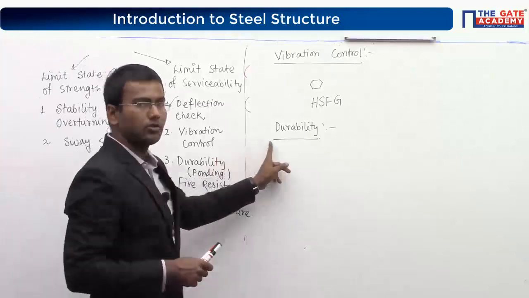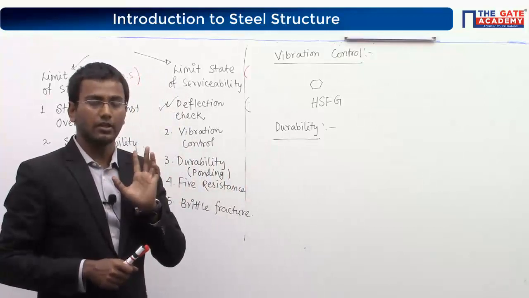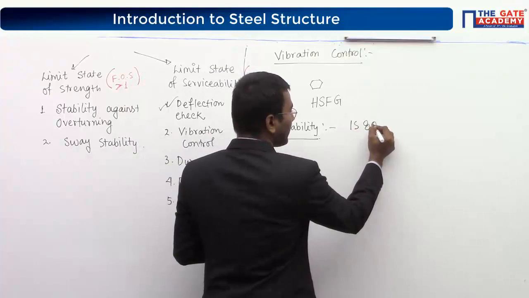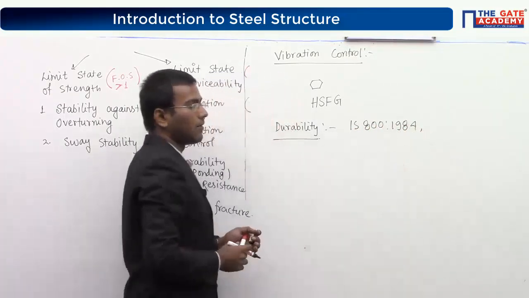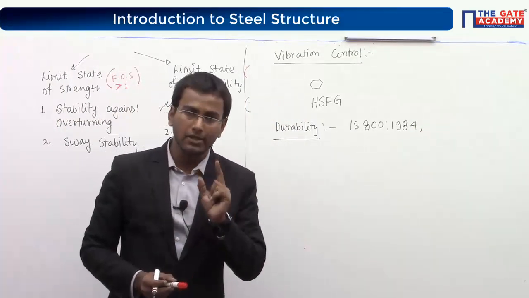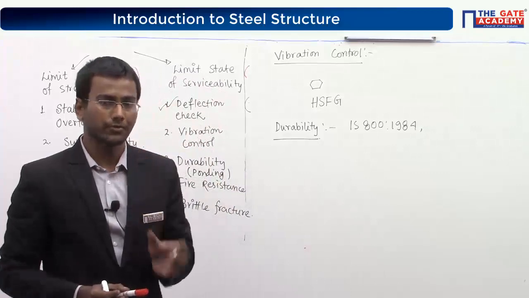IS 800 2007 does not provide any particular specification, but IS 800 1984 has mentioned the minimum thickness of the material used.